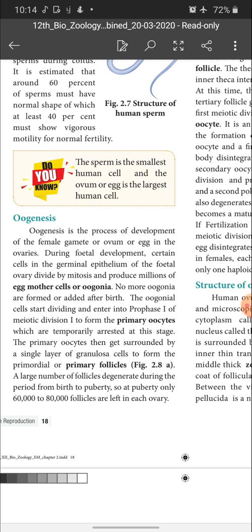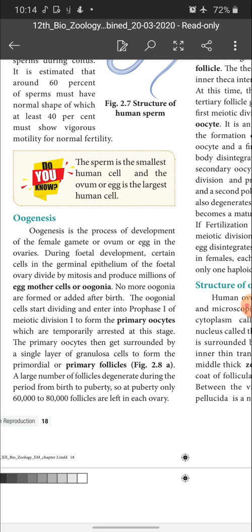The primary oocyte then gets surrounded by a single layer of granulosa cells to form the primordial or primary follicle. The primary oocyte now gets surrounded by a single layer of cells, the granulosa cells, to form the primordial or primary follicle. So the primary oocyte undergoes the next stage by being surrounded by a single layer of granulosa cells to form a primary follicle.